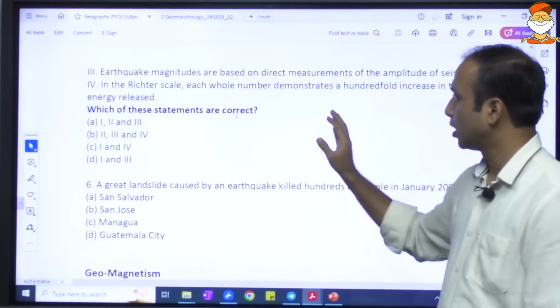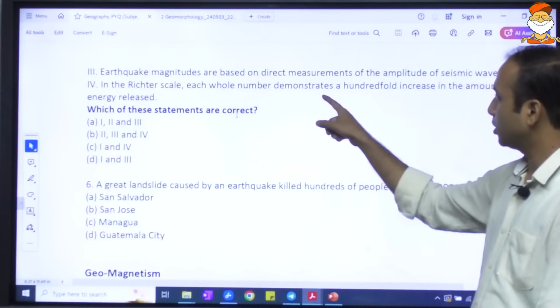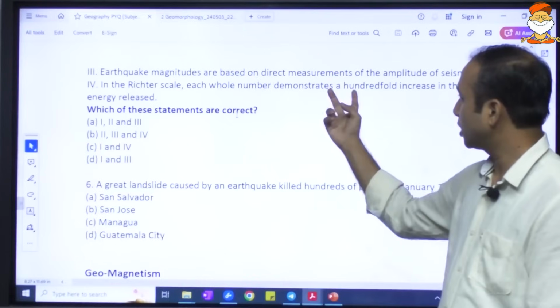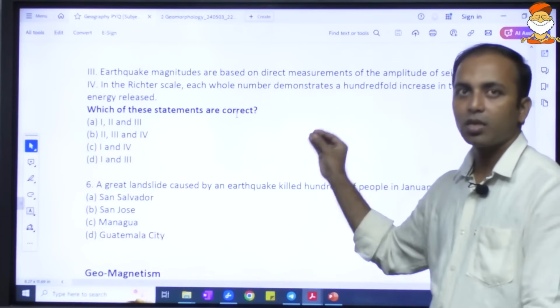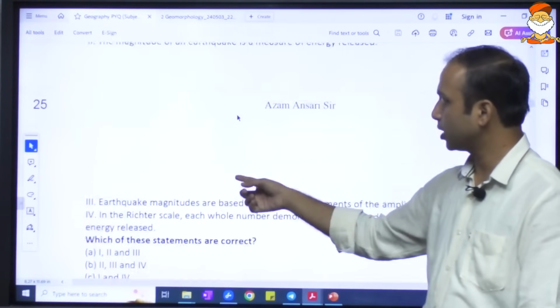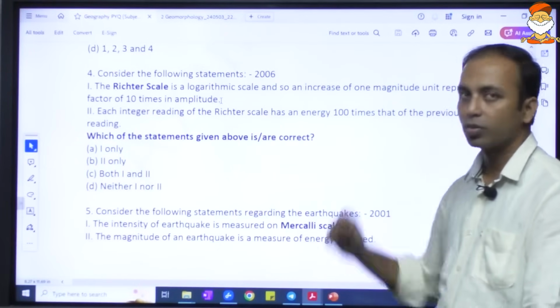This is also fine. Now look at the fourth statement. In the Richter scale, each whole number demonstrates a 100-fold increase in the amount of energy. So it is not a 100-fold increase in the energy, it is 31.6. So here the mistake in statement 4 is the same as the mistake in statement 2.